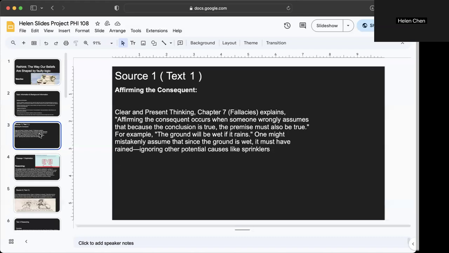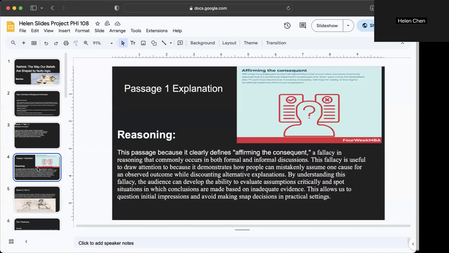Source 1. This fallacy happens when someone assumes that because a conclusion is true, the premise must also be true. For example, if it rains, the ground will be wet. But if we see that the ground is wet and assume it must have rained, we ignore other explanations like the sprinkler. This example is from Clear and Present Thinking in chapter 7.